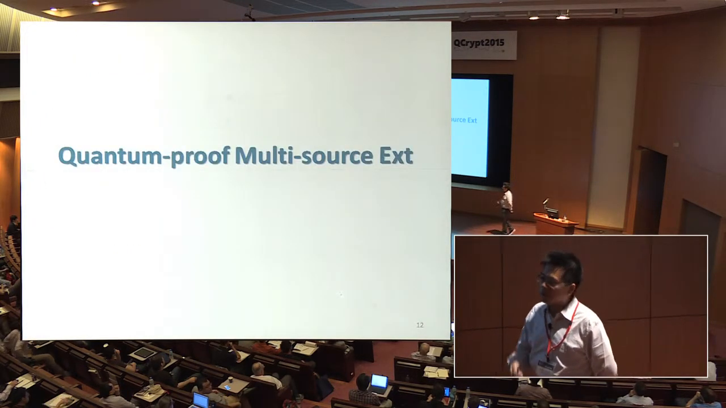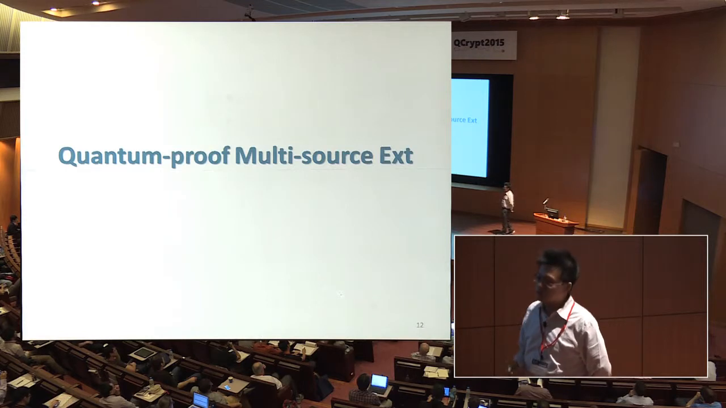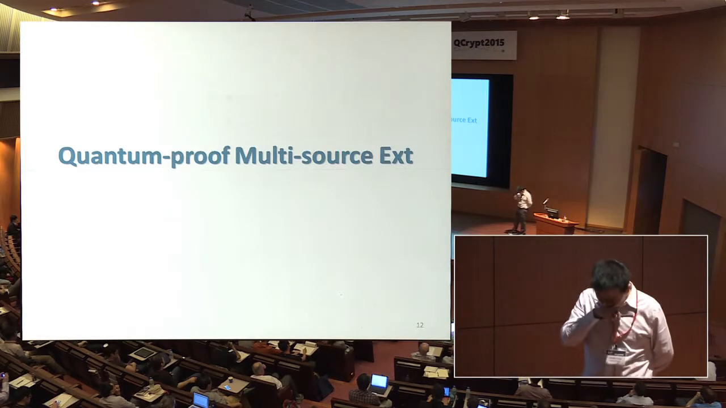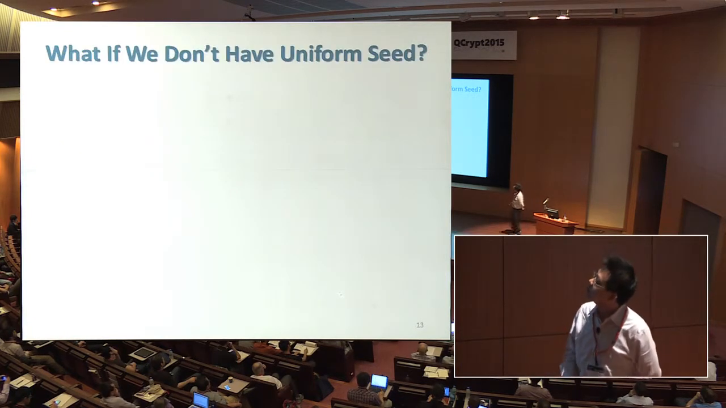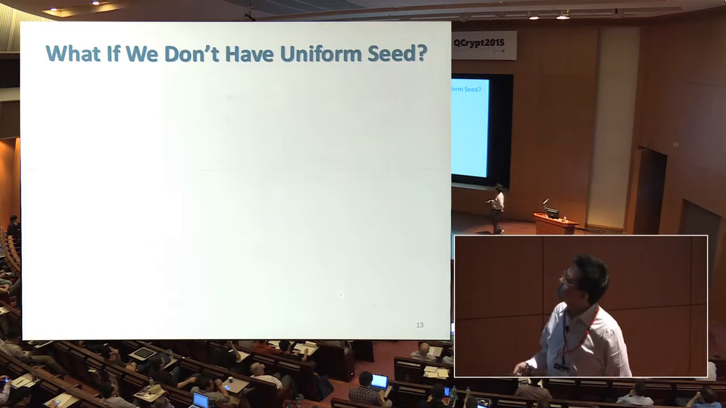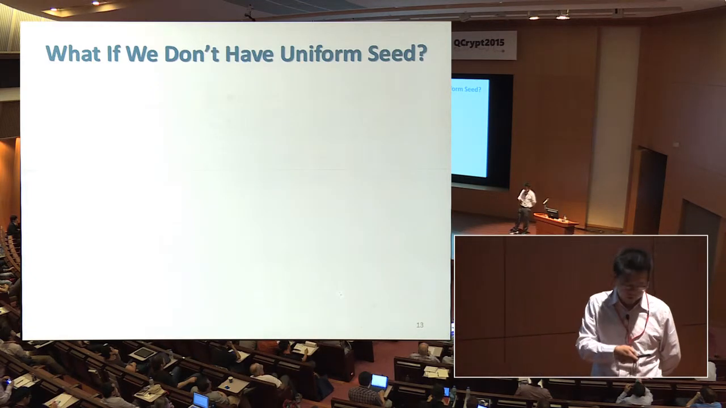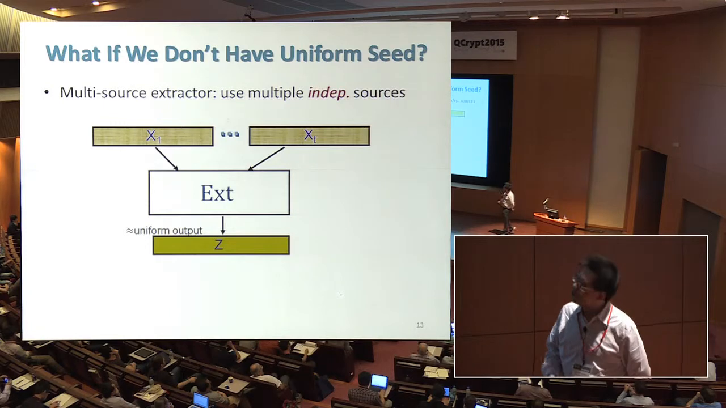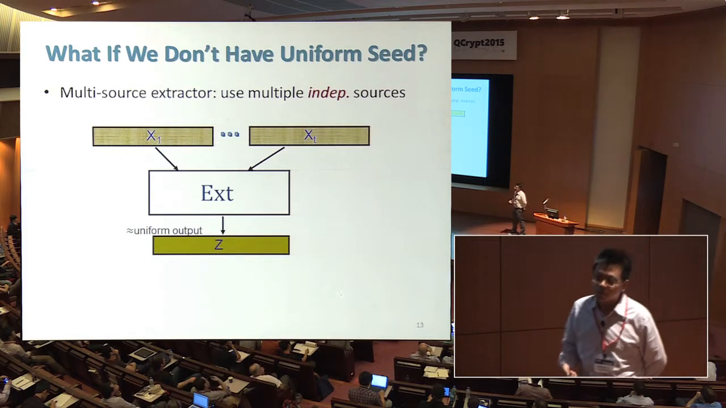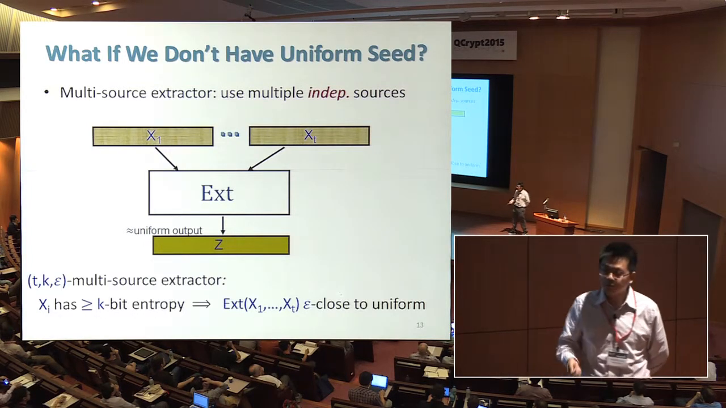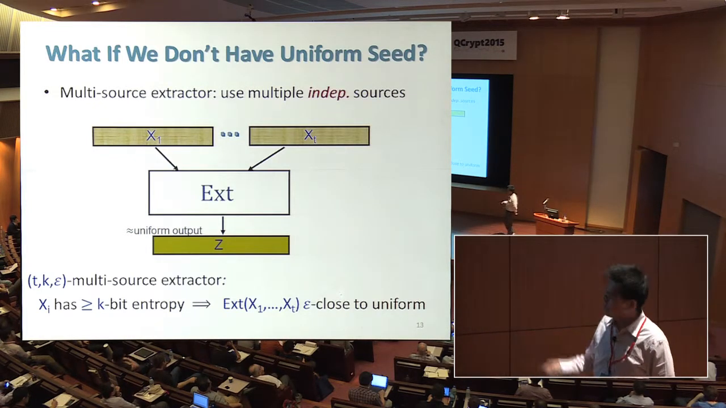So let me very briefly talk about the randomness extraction framework, and two other notions that I want to introduce. The first is quantum proof multi-source extractor. The motivating question is simple: what if we don't have a uniform seed at all? This is, in some sense, the original question we started from. A multi-source extractor is a notion that allows you to extract close to uniform randomness using multiple independent weak sources. The definition is natural: if every source has k bits of entropy, then the output of the extractor should be close to uniform.